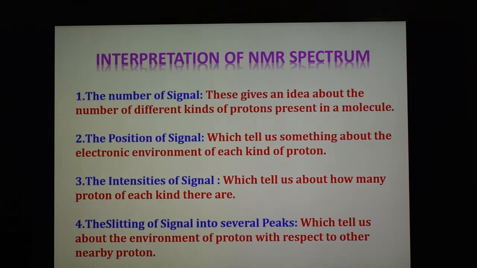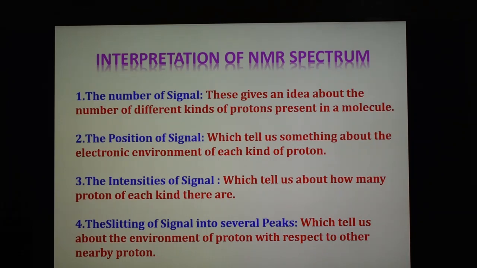The splitting depends upon the nearby protons, on the nearby carbon. So these are the four important parts of the interpretation of an NMR spectrum: number of signals, position of signals, intensity of signals, and splitting of signals.